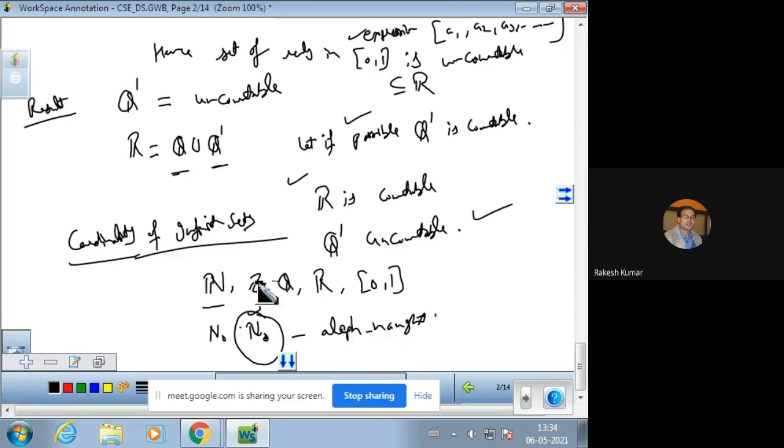So we can say that the cardinality of the set of reals and the set of irrationals, because these are not countable sets, should be infinite. And we can say that the cardinality of such an infinite set is often called the continuum. Remember, this is usually written as continuum.